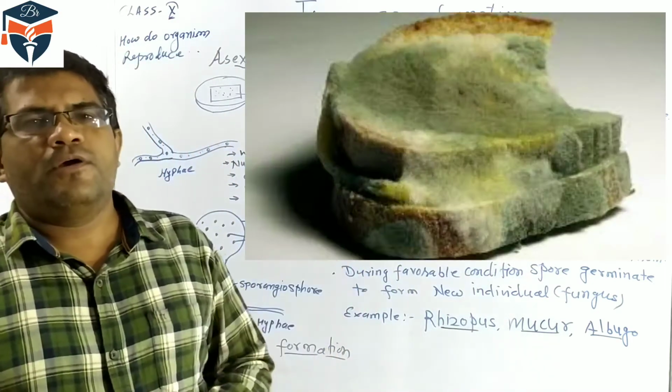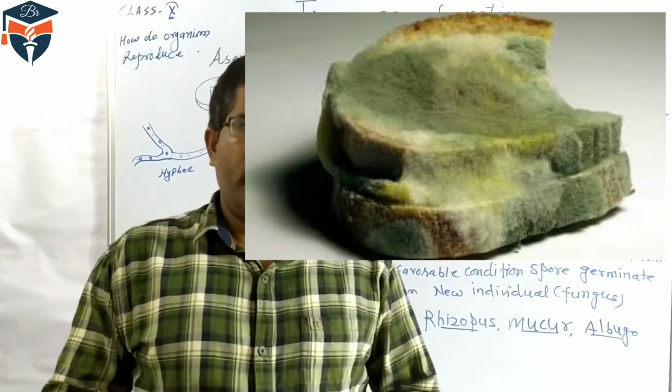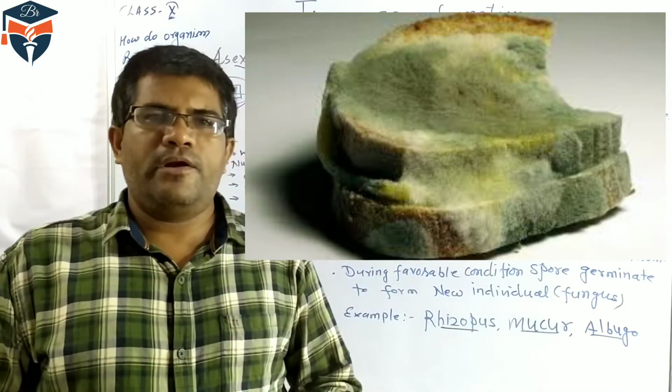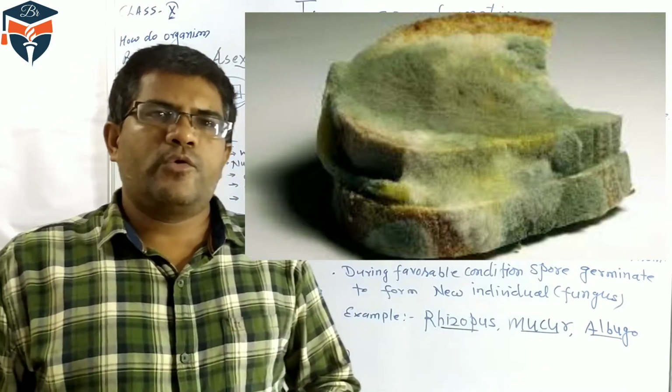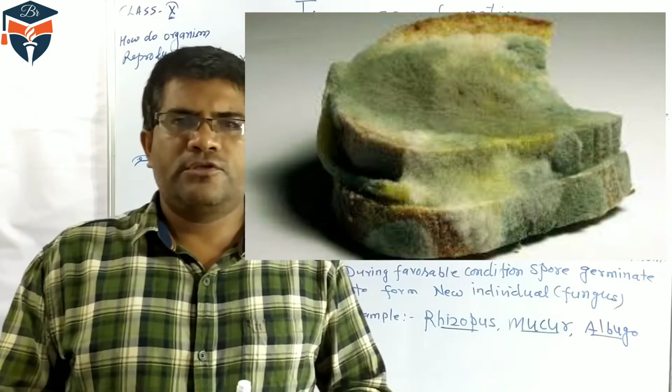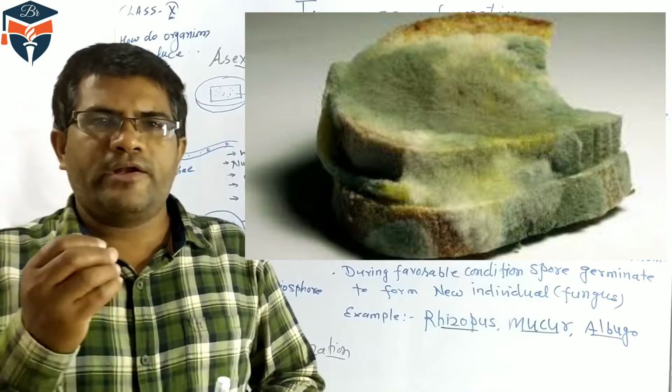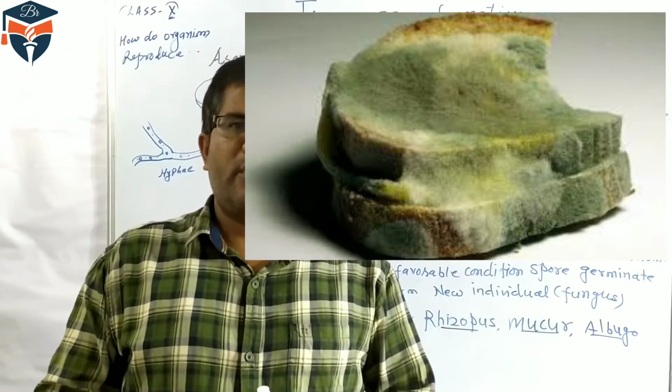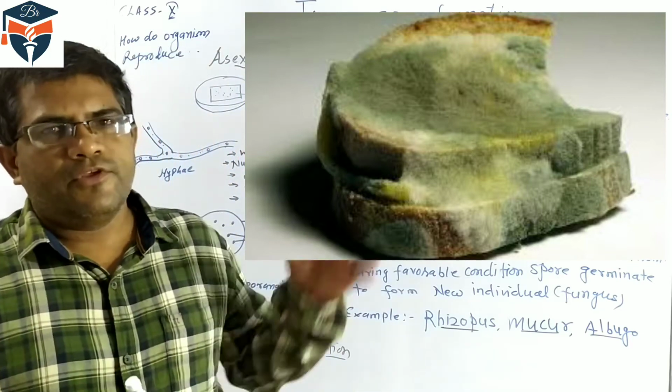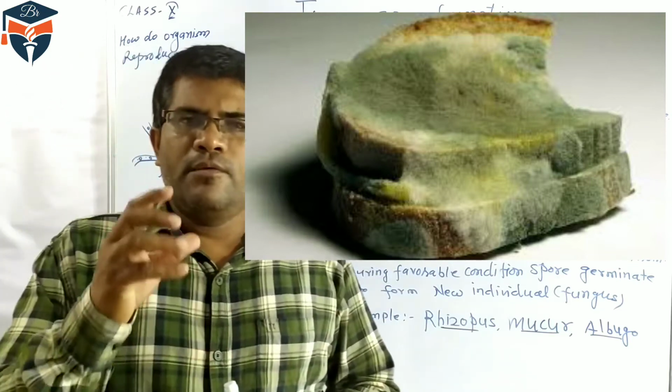You can see bread mold. If we keep bread for 1 or 2 days in our tiffin box, we observe whitish or black color patches on the bread, and this is the diagram of the bread mold.